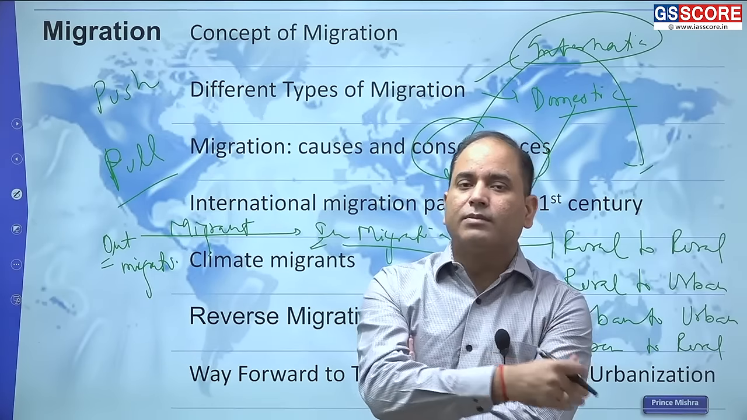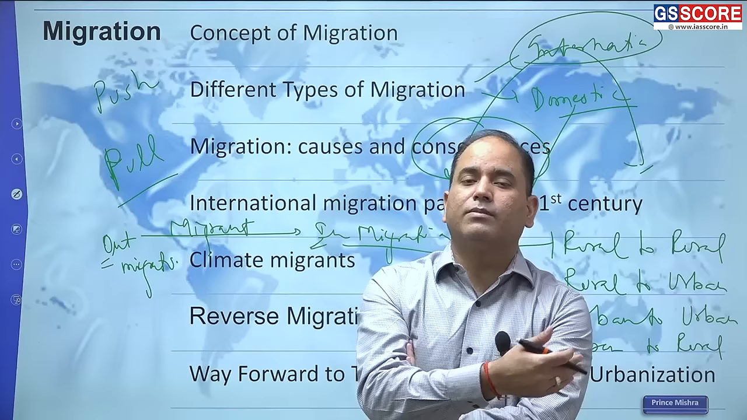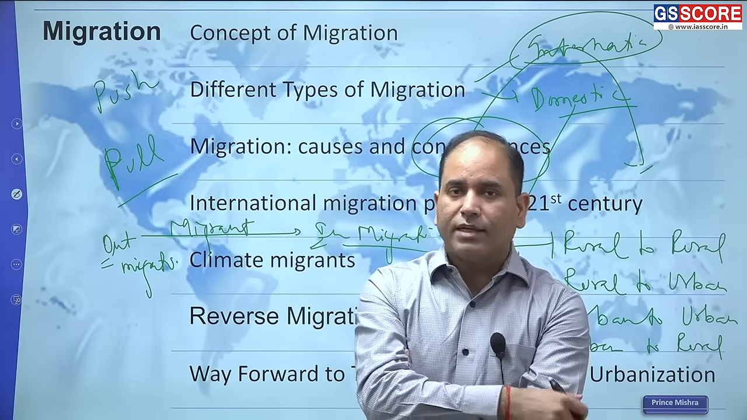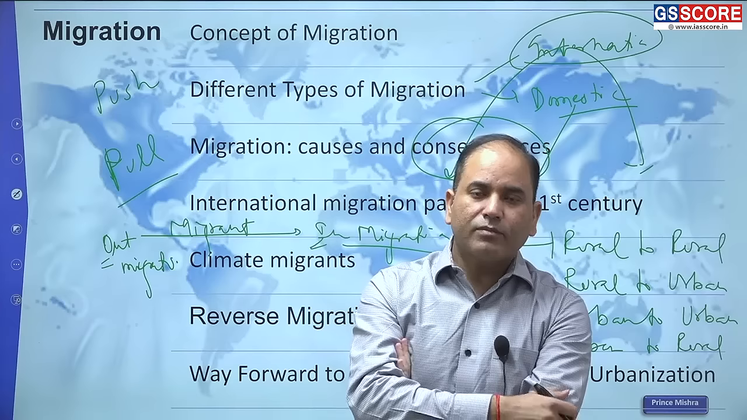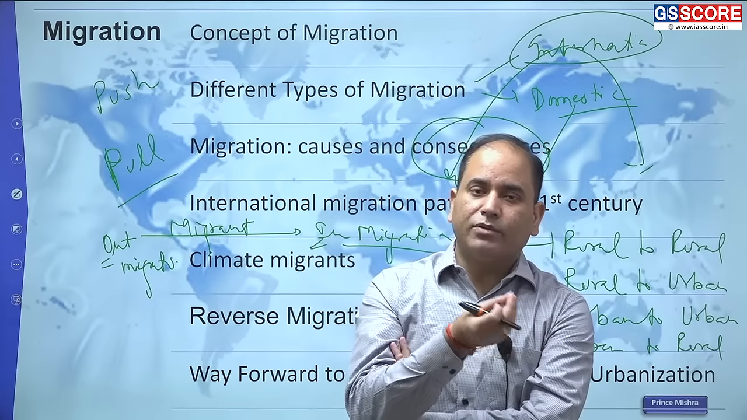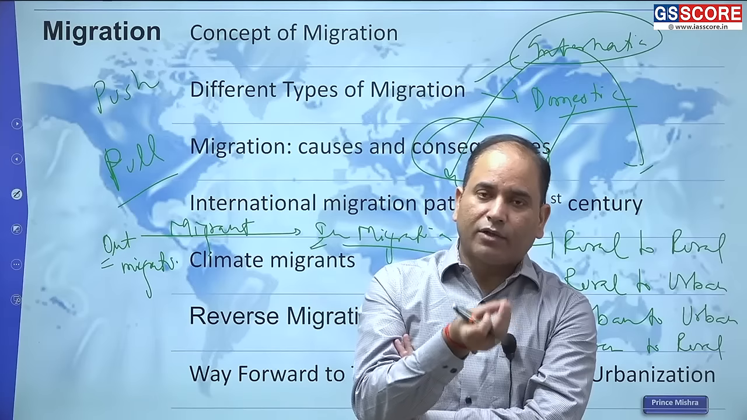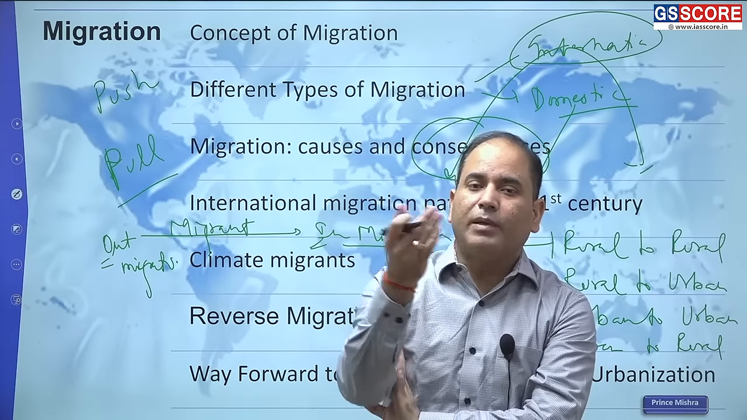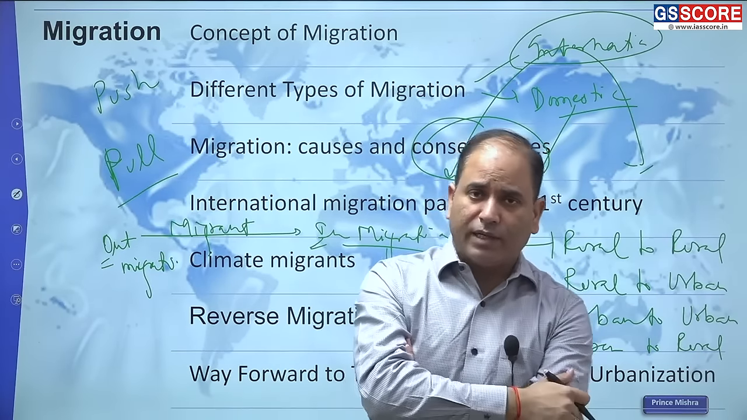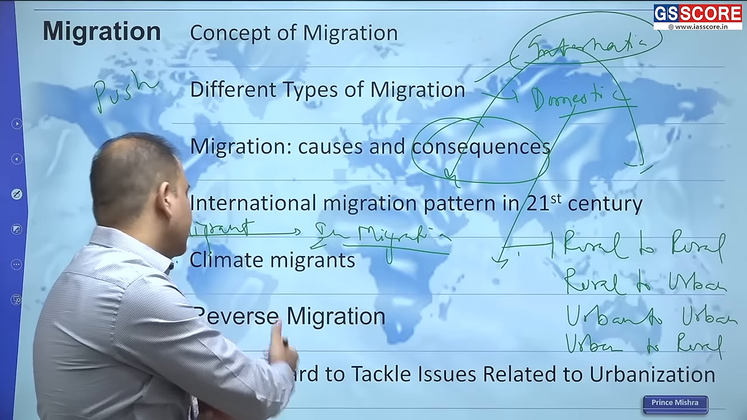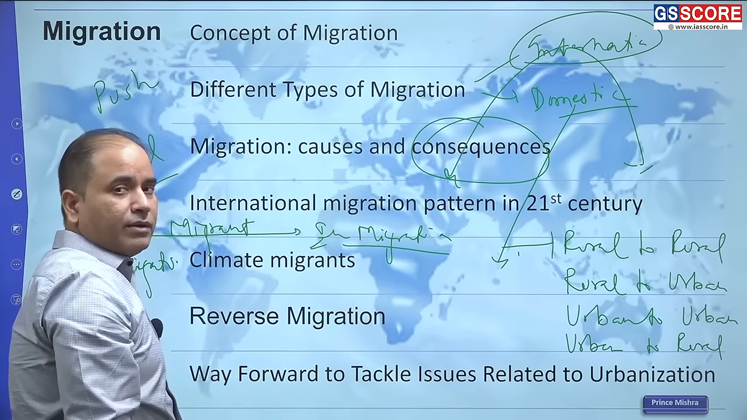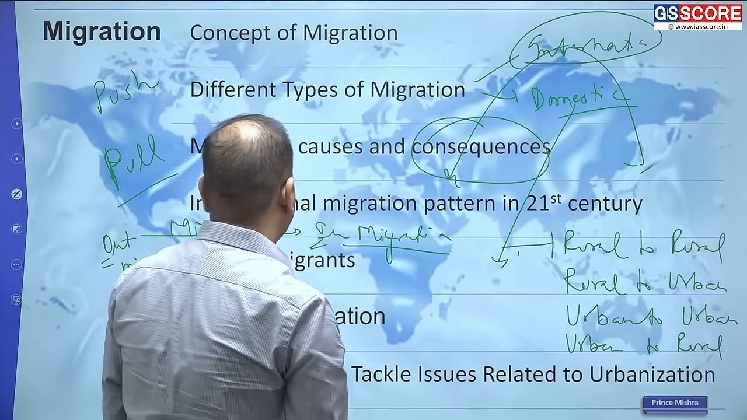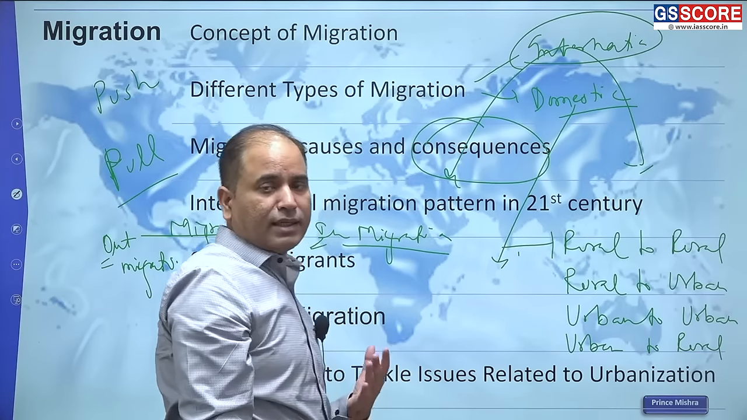But how is this reverse migration going to affect the migrants as well as the rural area? Because in the rural area we already have so many problems. In the backdrop of the problems existing in the rural area, if more and more people go into that rural area, what will happen? So reverse migration. Then also how to tackle all the issues related to the migration that is evident in the urban area.